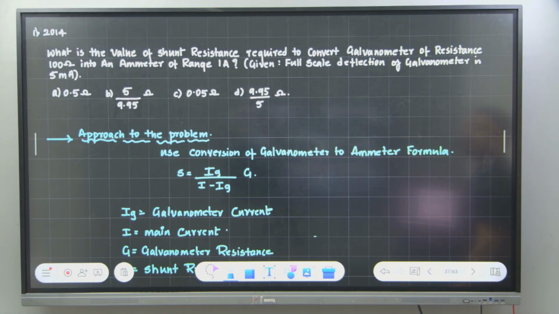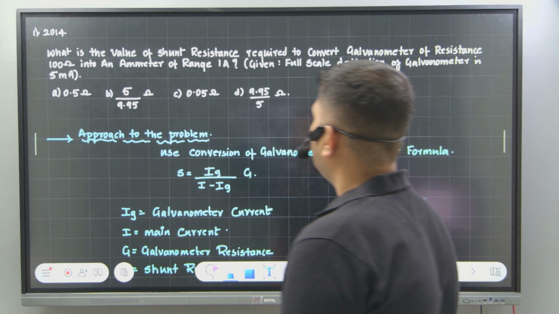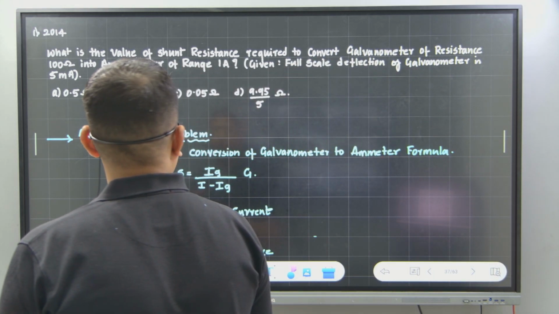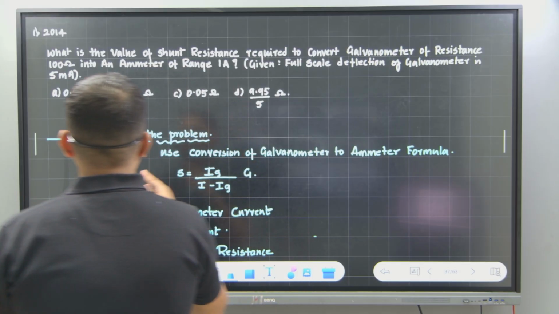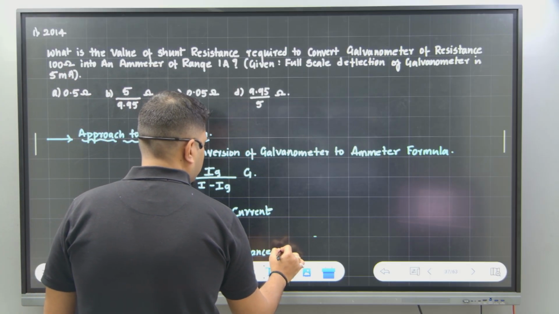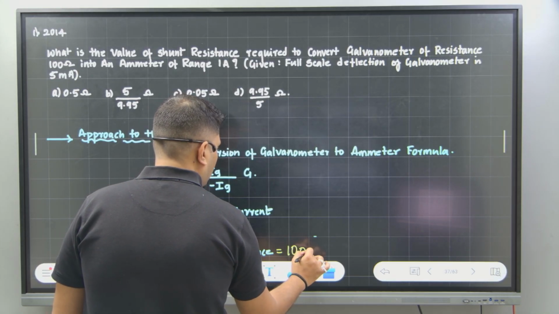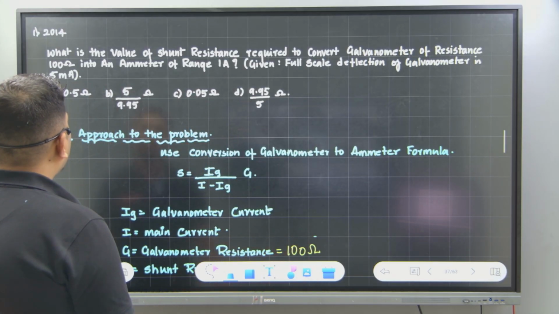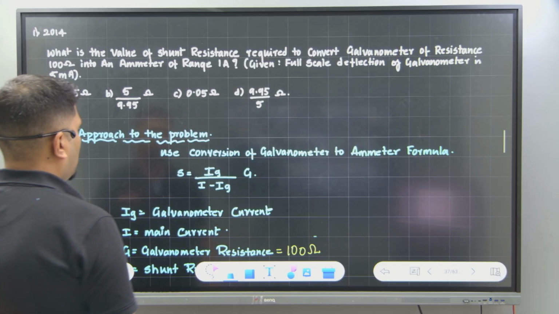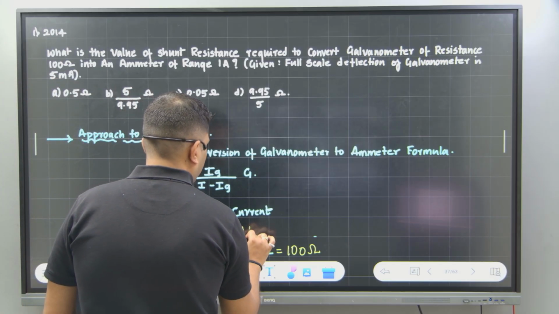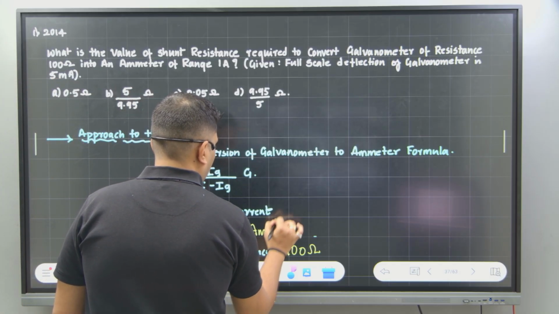Now tell me, what is the value of shunt resistance required to convert a galvanometer of resistance 100 ohms into an ammeter of range 1 amp? The shunt resistance value is to be calculated. The galvanometer resistance is 100 ohms. The ammeter range is 1 amp.